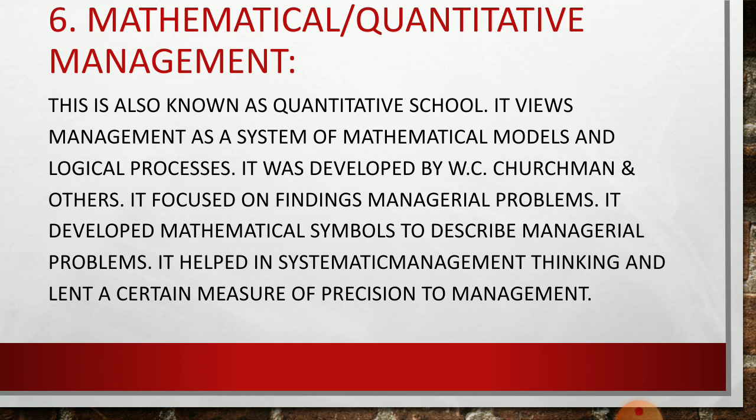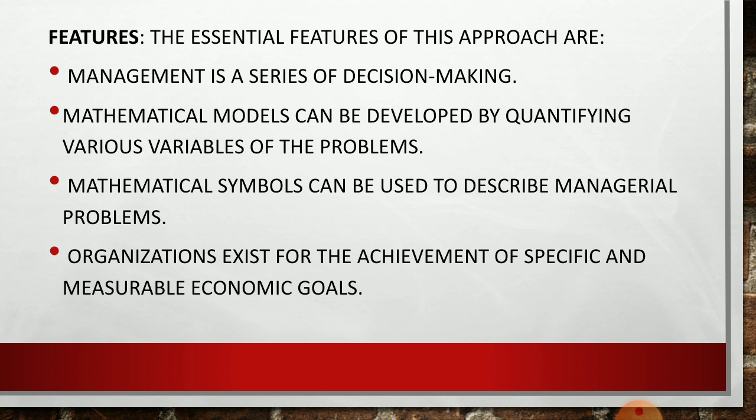This management school depended upon mathematical and quantitative measures, so it helped us to solve managerial problems in a mathematical way. It developed many mathematical symbols so that managerial problems can be solved. It helped in systematic management thinking and led us to certain measures to process management. Let's see some features. First feature says that management is a series of decision making. It means management helps in taking various decisions. A mathematical model can be developed by quantifying various variables of the problem. Mathematical models help us quantify variables and solve our problem easily.